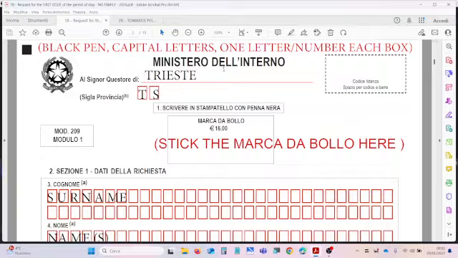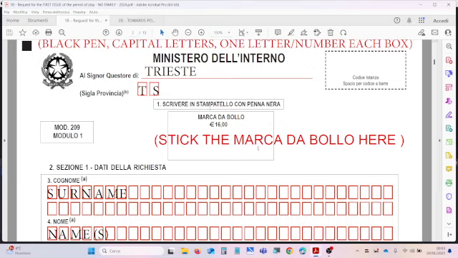Starting from the top of the first page of the Form 1, in the first line you have to enter the name of the city where the questura is located, then the code of the city. In this space, marca da bollo, you have to paste a stamp called marca da bollo of 16 euros that you can buy in a tobacconist shop.